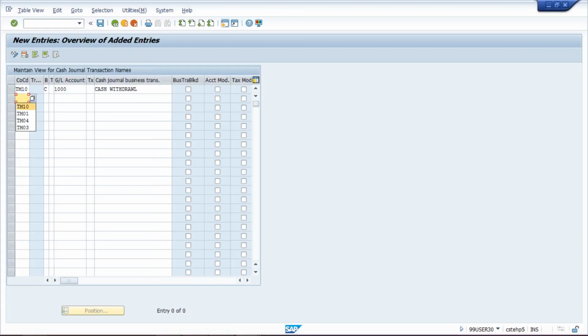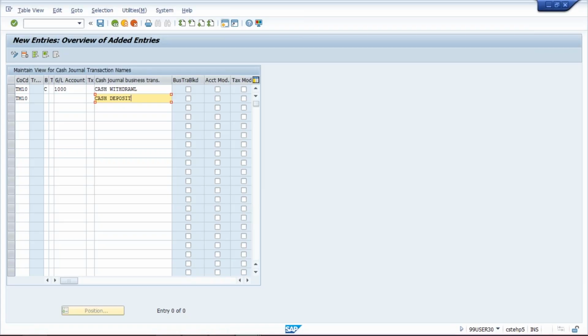Now once again your company code, and then the second type of transaction will be cash deposit. Sorry, cash withdrawal first, then cash deposit will be the second transaction. There could be cash deposit also, where surplus amount we are going to deposit. So during deposit, what is happening?